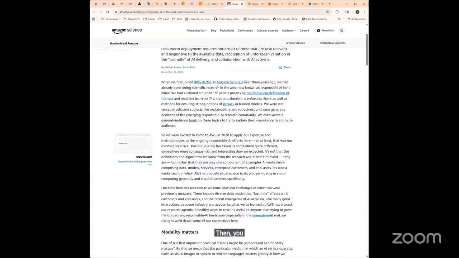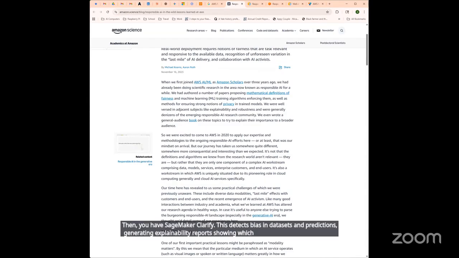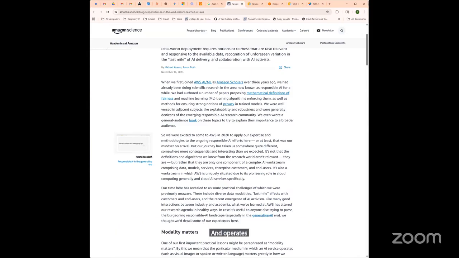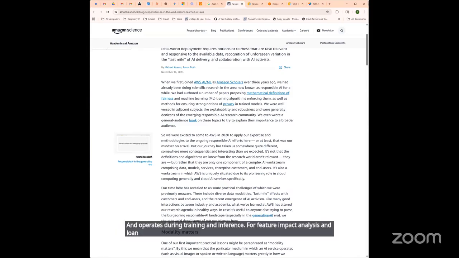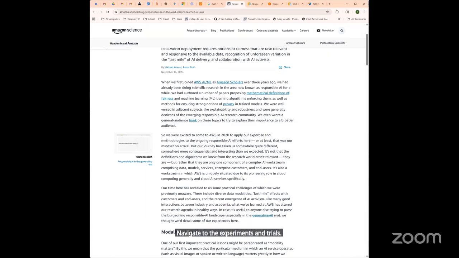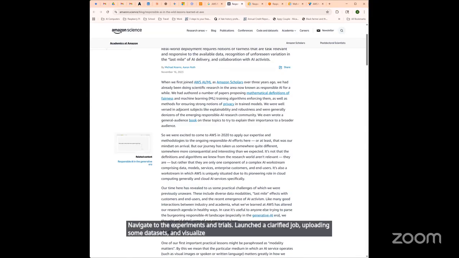Then you have SageMaker Clarify. This detects bias in datasets and predictions, generating explainability reports showing which features influence predictions, and operates during training and inference. For feature impact analysis in loan approval models, open SageMaker Studio, navigate to the experiments and trials, launch a Clarify job, upload some datasets, and visualize the bias and explainability reports.